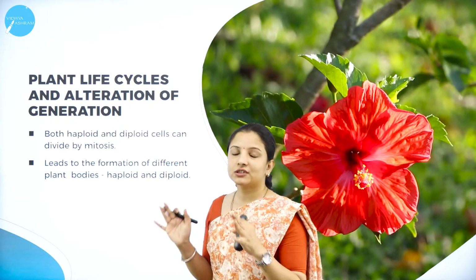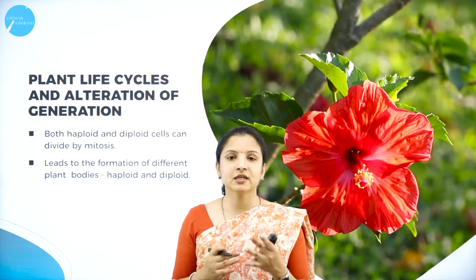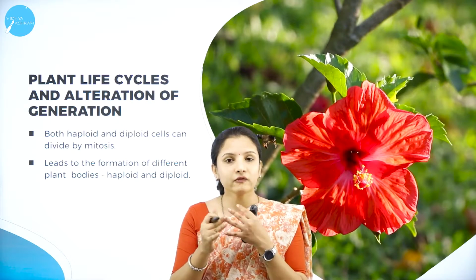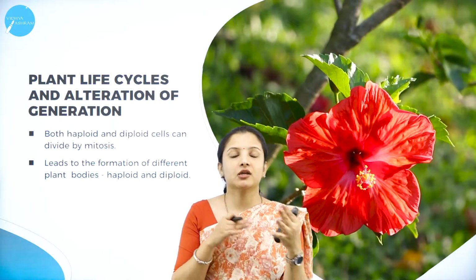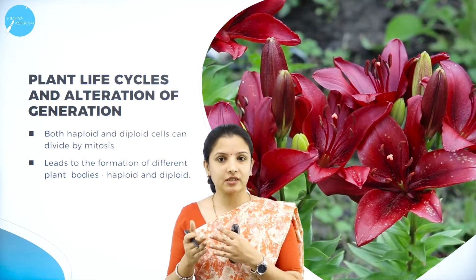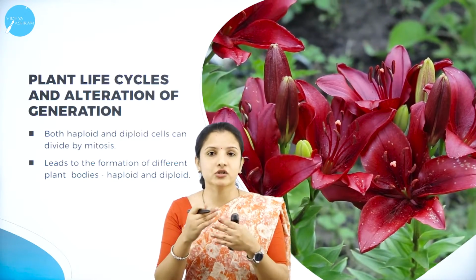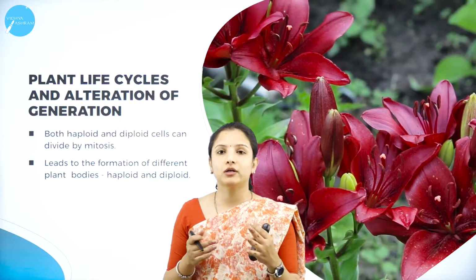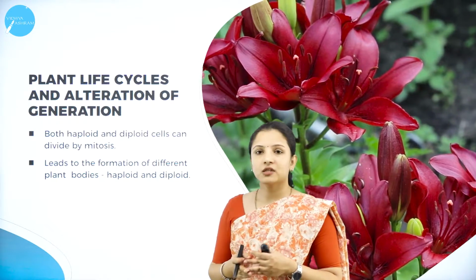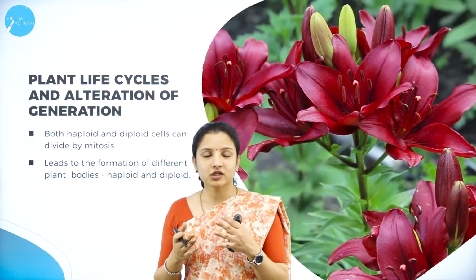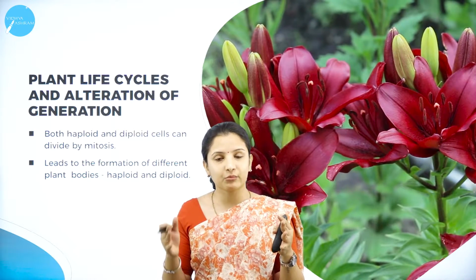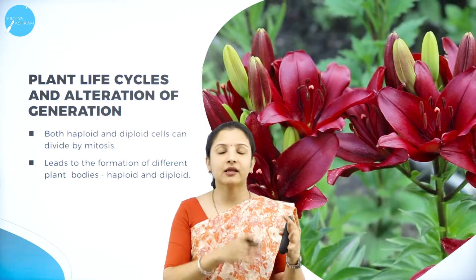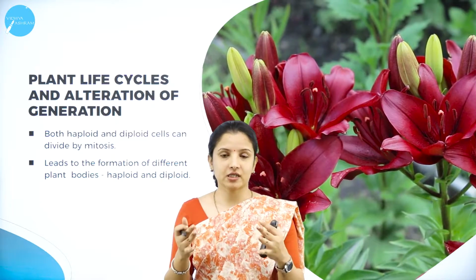So whenever you see sexually reproducing plants, you can see that they always alternate or they change from a sporophytic generation to a gametophytic generation. So this alteration or change that occurs is called the alteration of generation. So what is the alteration of generation? From the sporophytic generation, they get altered to the gametophytic generation, and again they enter into the sporophytic generation.